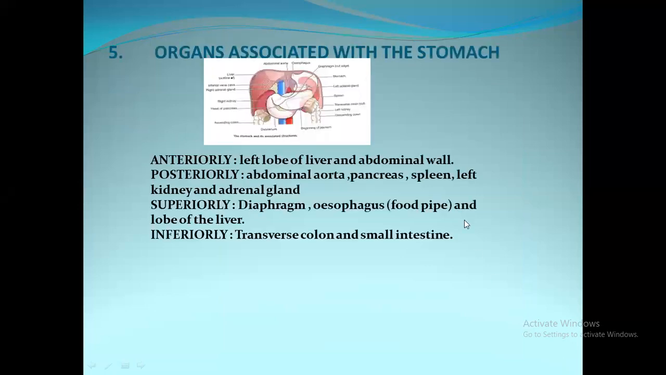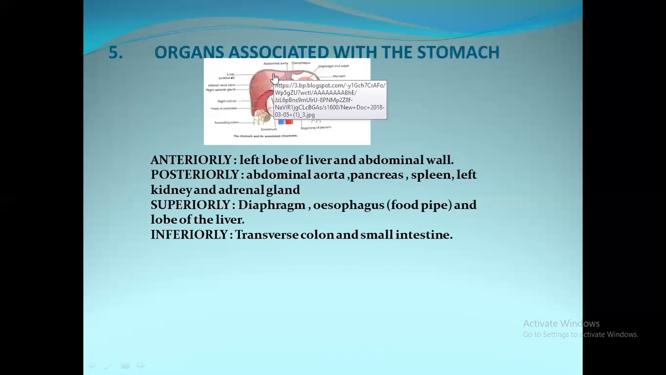Next, we will move on to organs associated with the stomach. What are the organs associated with the stomach? Broadly, it is divided into anteriorly, posteriorly, superiorly, and inferiorly. First, in the anterior position: anteriorly, the left lobe of the liver and abdominal wall. This is the anterior region, front side.